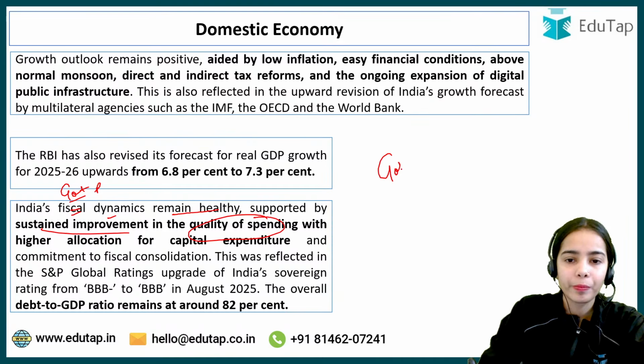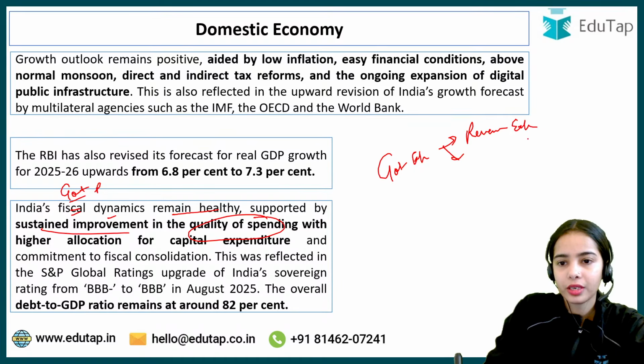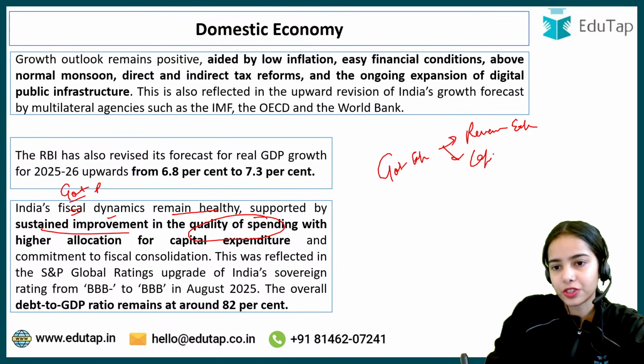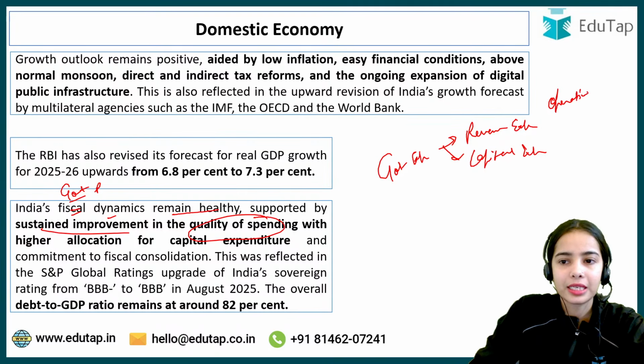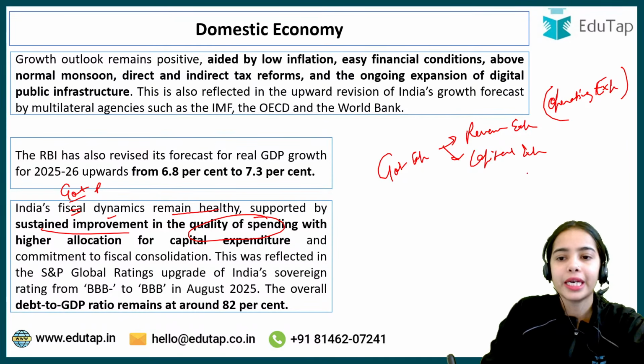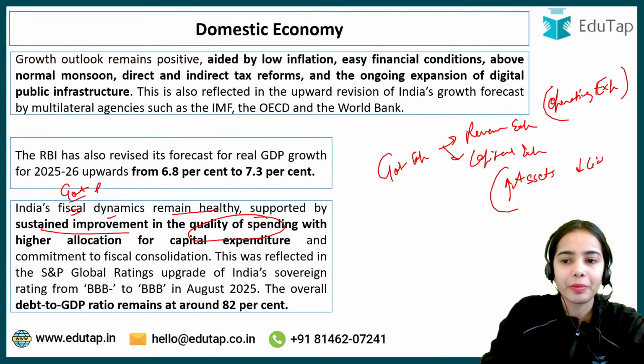The government expenditure is revenue expenditure and capital expenditure. Revenue expenditure is the operating expenses of the government. It is the regular expenditure of the government. These are the operating expenses of the government. Capital expenditure is the expenditure that the government is doing to increase the assets in the country or to reduce the liability of the country, to reduce its obligation.